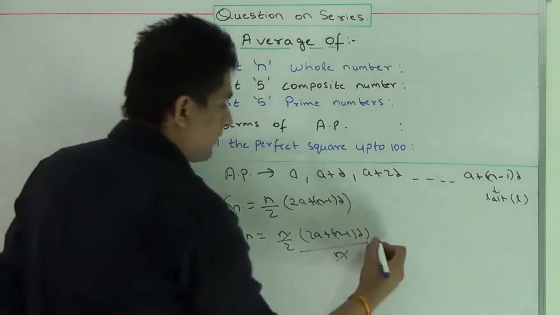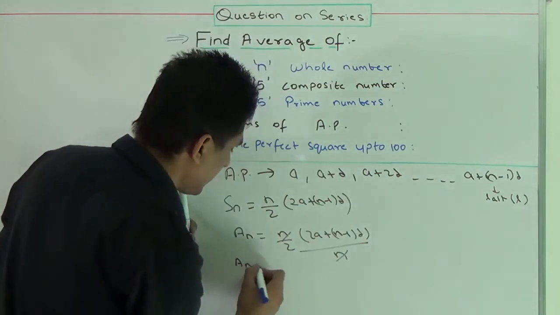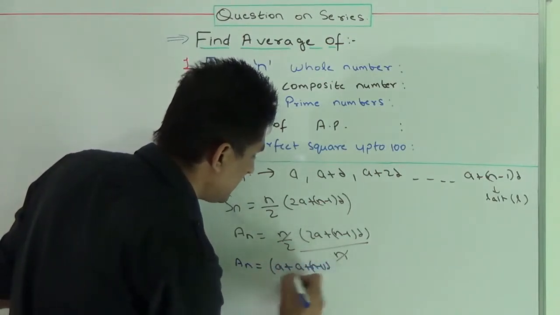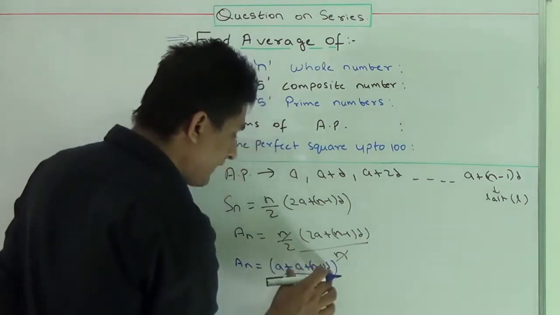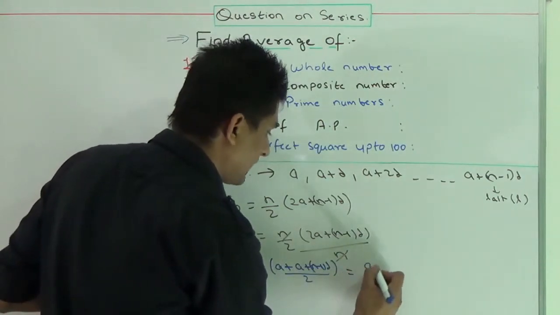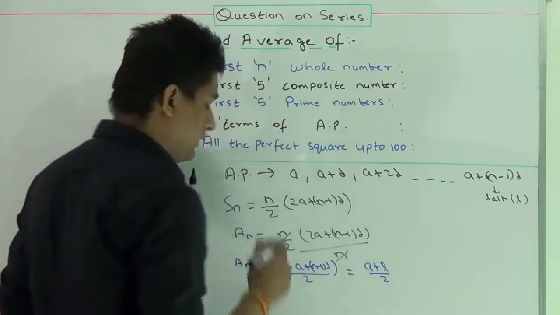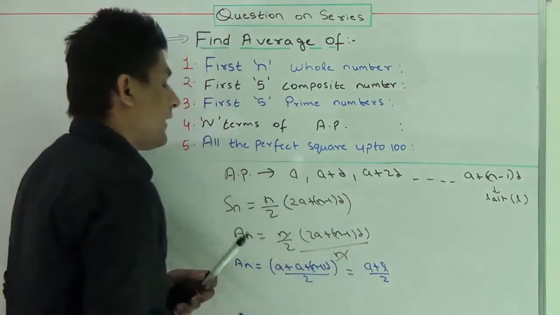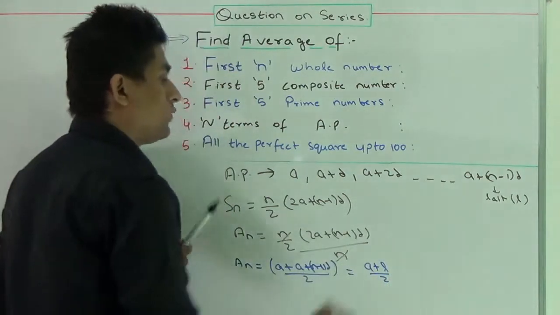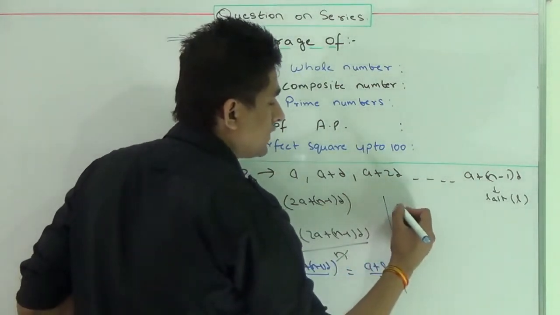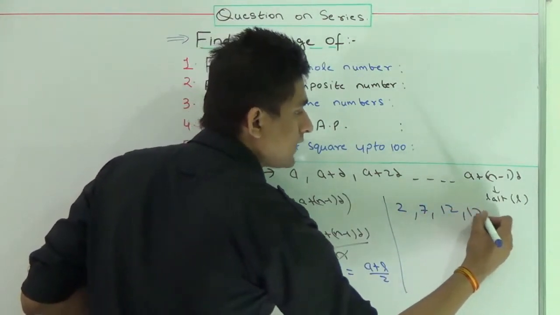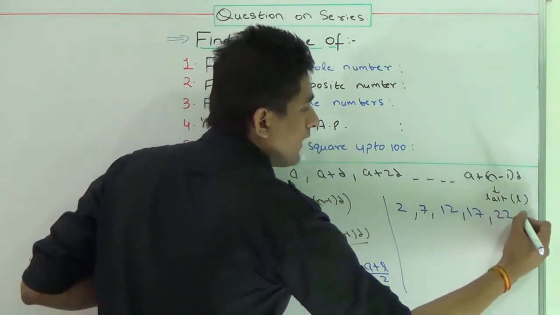Okay, I can do some manipulation in this, and I can write it like this also. The average is equal to (a plus (n minus 1) into d) upon 2, and the value of a plus (n minus 1)d is L, that is the last term. So I can write it like this: (a plus L) by 2. That means I can also say the average of n terms of an AP is the sum of the first and last term divided by 2. For example, if we have a series like this: 2, 7, 12, 17, 22 and 27.